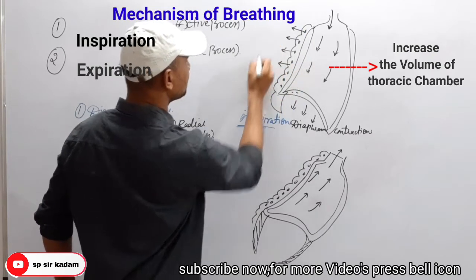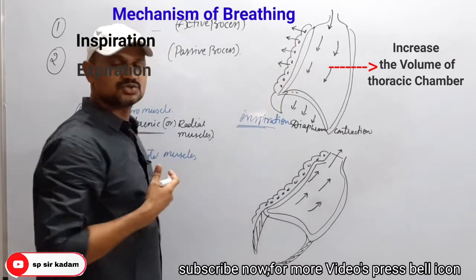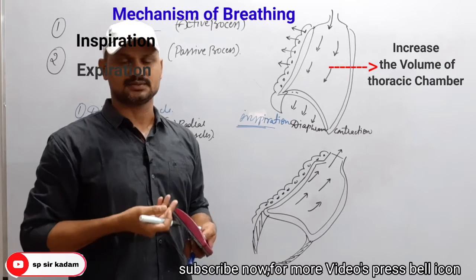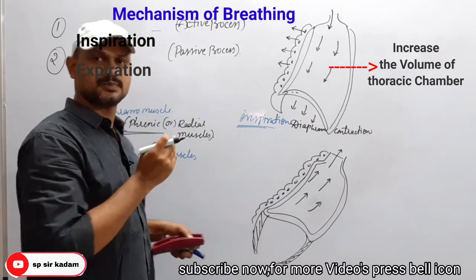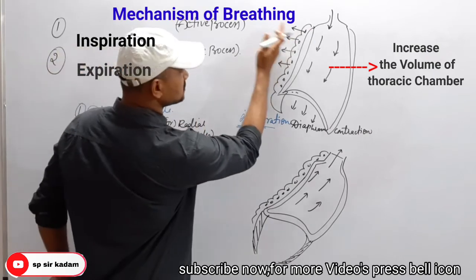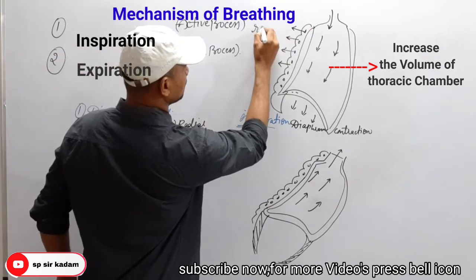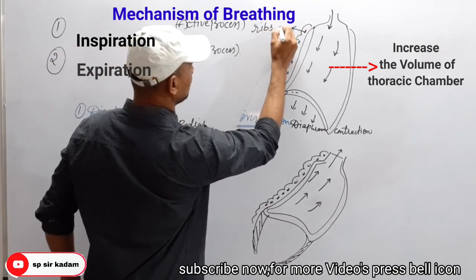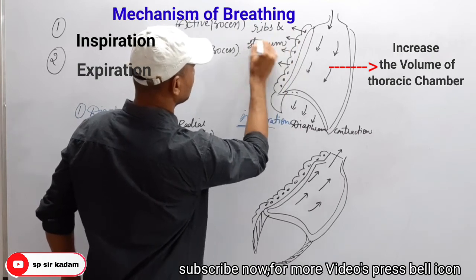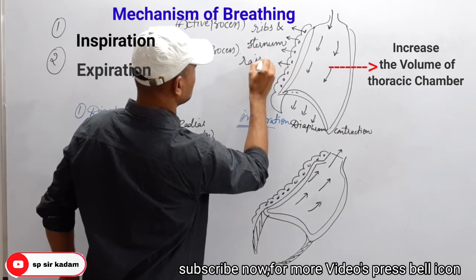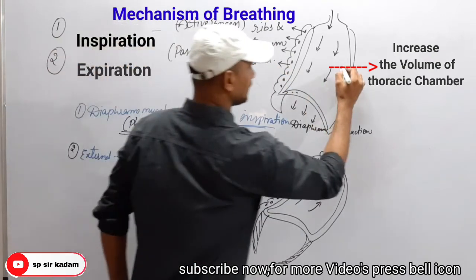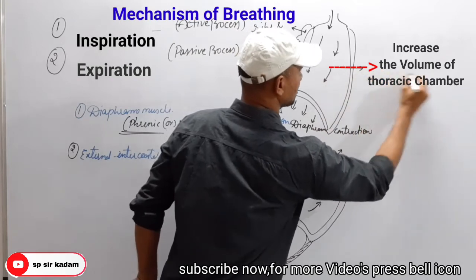ribs and sternum, these two parts are raised or pushed in the forward direction. So during inspiration, by the contraction of these two muscles, ribs and sternum are raised and increase the volume of the thoracic chamber.